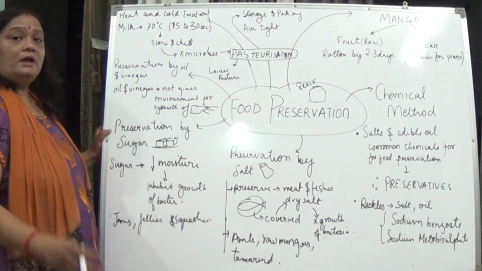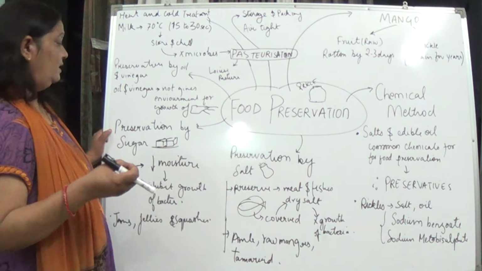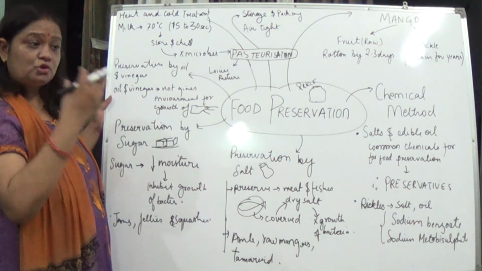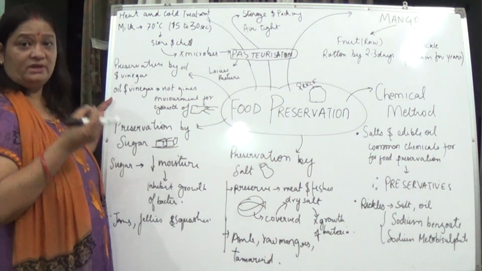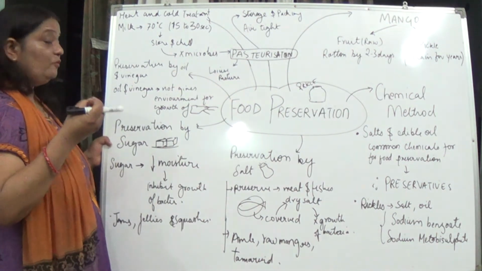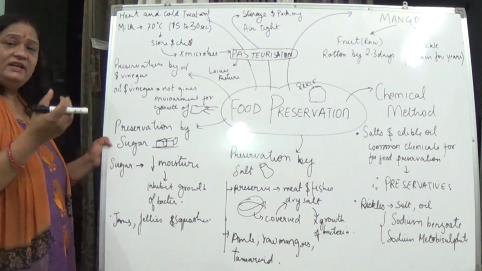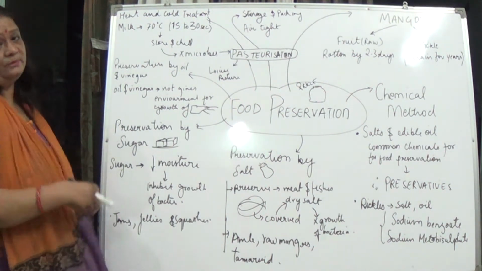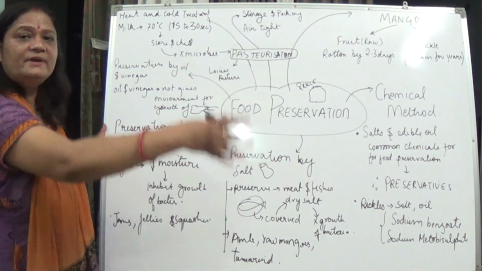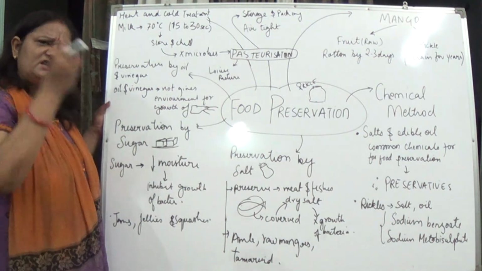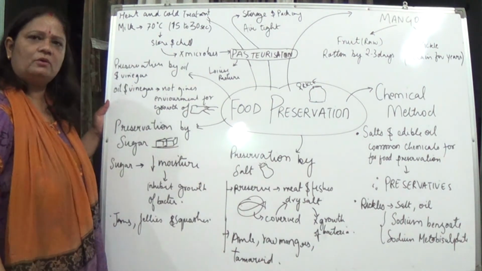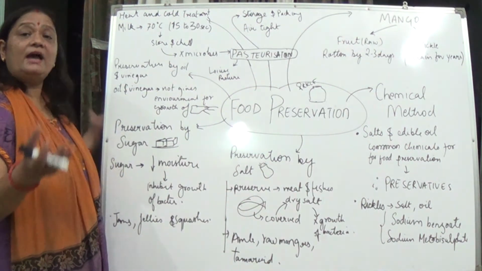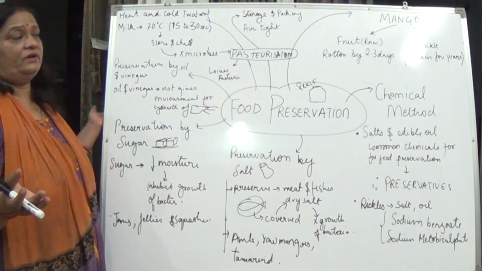Now, we have seen jams, jellies and all. They consist of sugar, isn't it? And that sugar is present to a larger extent, it is quite sweet. So what is the function of this sugar? Actually here, like salt, sugar also absorbs the moisture, and when it absorbs the moisture, naturally it inhibits the growth of microorganisms and doesn't provide the condition for them to grow. This is how squash, jellies and jams are made and kept for a longer duration of time.